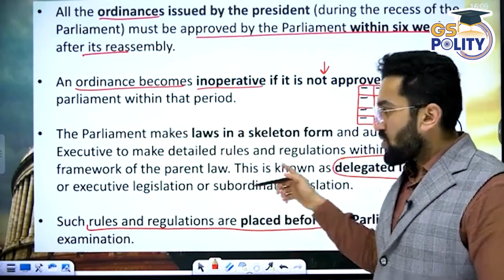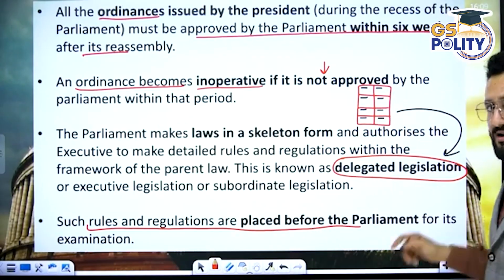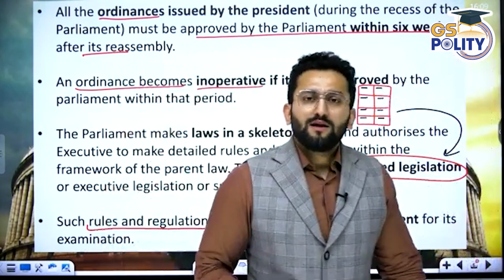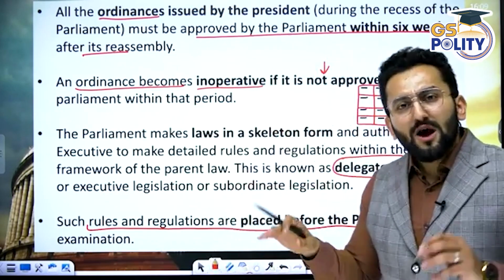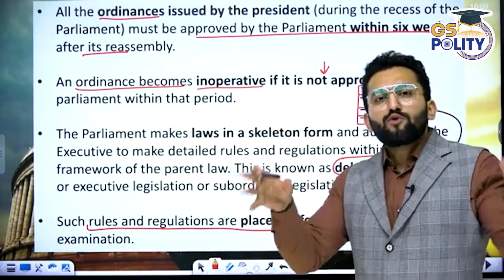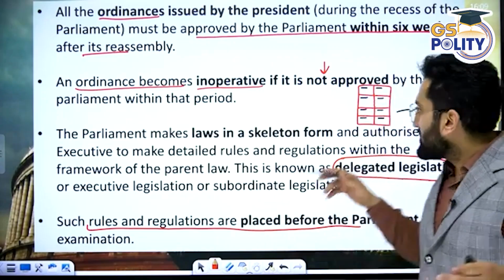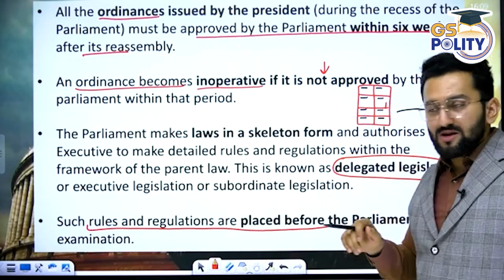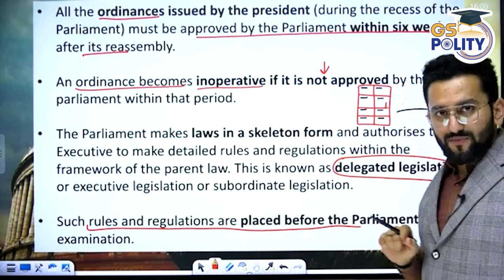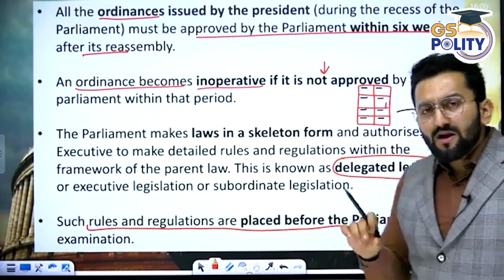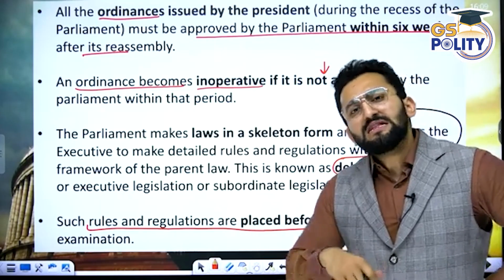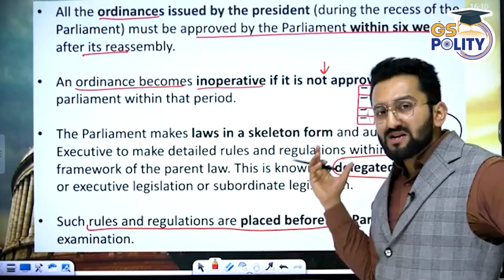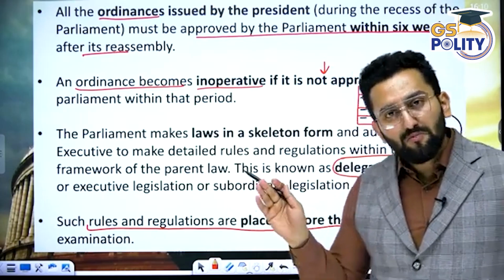Now, this word is quite used nowadays, delegated legislation. First understand what is delegated legislation. In case of delegated legislation, what Parliament does, they make a broad skeleton of law. A skeleton, just consider this. So you have these 8 blocks, 8 clauses. So consider this is a bill, okay? And in this bill, broad sections are mentioned, and within this section, this is not elaborated much, okay? So this bill is floated in Lok Sabha, Rajya Sabha and got passed, right?